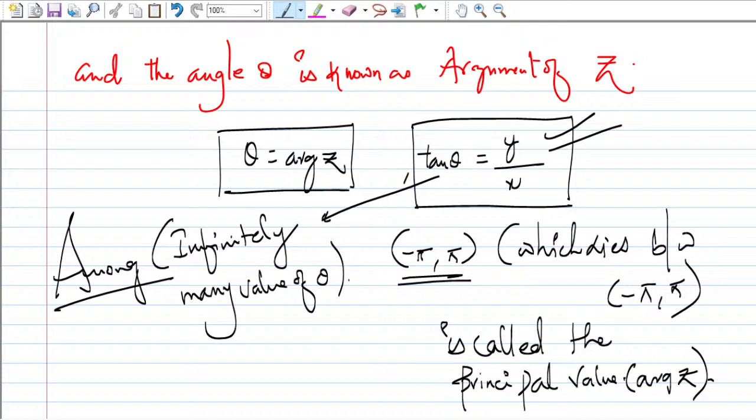So there you can pick any value for this theta, but if the theta belongs to this interval, minus pi to pi, then it is called the principal value. That's it. That theta value will be called the principal value. I hope this is clear for everyone. Among all the infinitely possible values, if one lies between minus pi to pi, we will call that value the principal value of the argument of z.